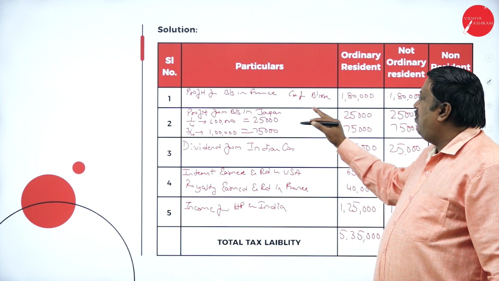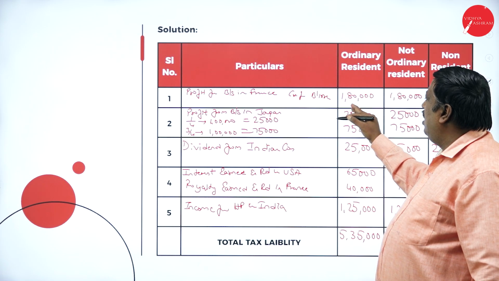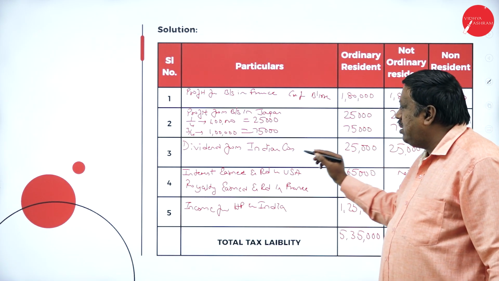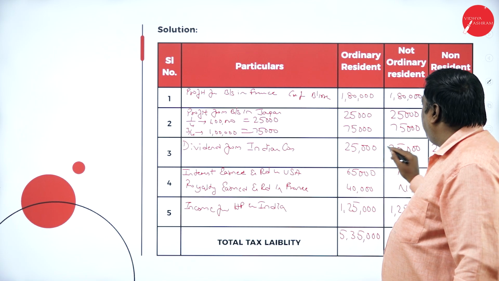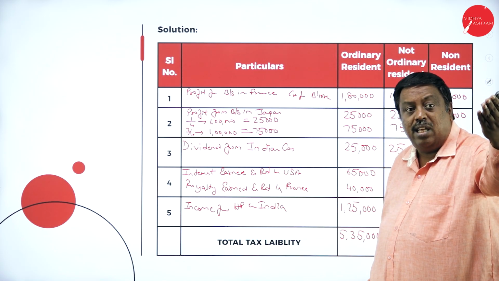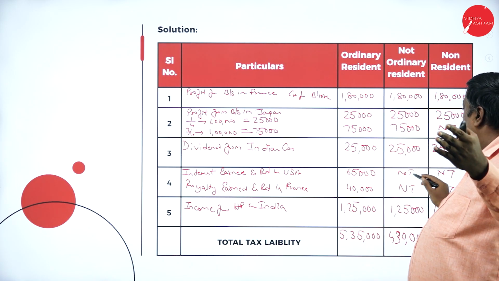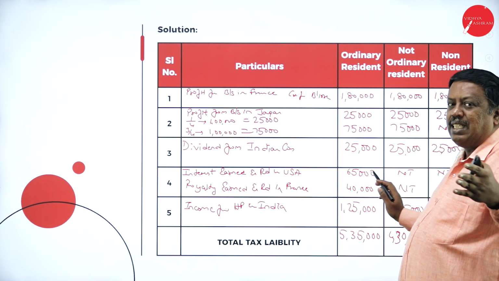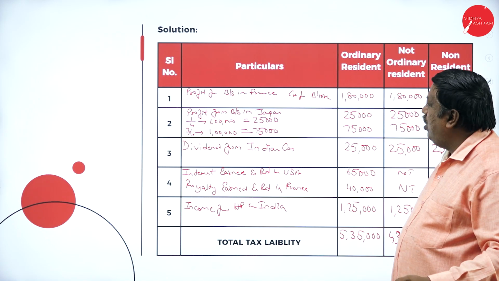Profit from business in France received in India, 1 lakh 80, taxable in all the three cases. Dividend from Indian company, taxable in all the three cases. Interest earned and received outside India is taxable in one case. In both other cases, it is not taxable. This is how we have to solve the problem.